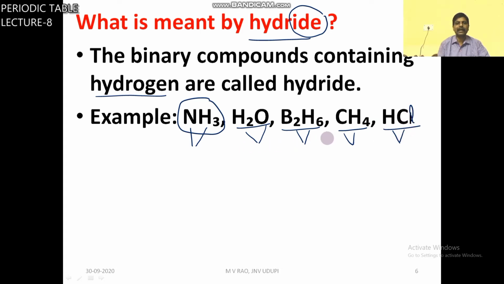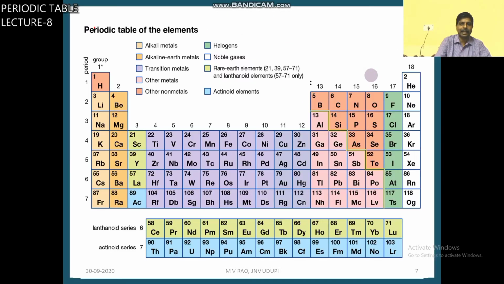So these are hydrides. The binary compounds containing hydrogen are called hydrides. You studied hydrides in class 11th.